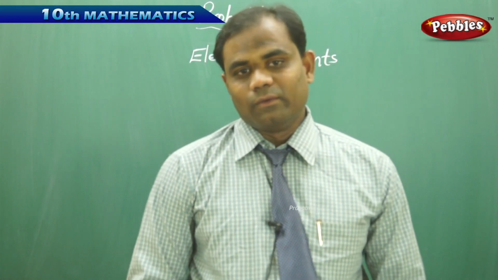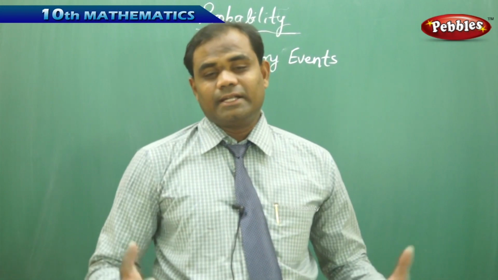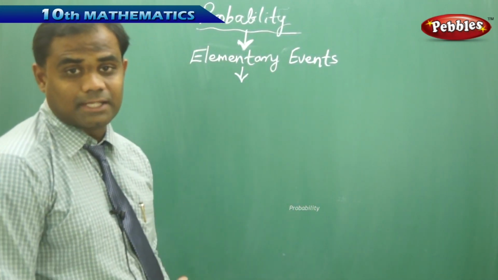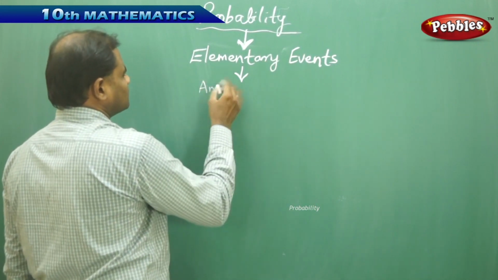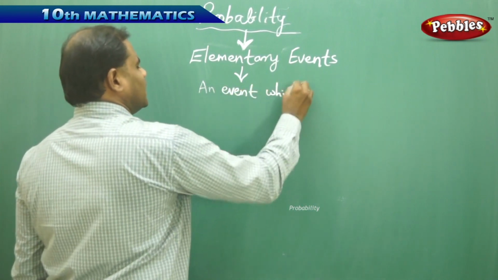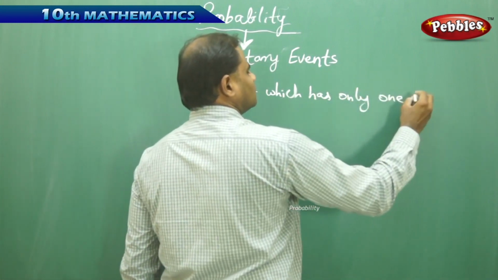So elementary event. What is an elementary event? Let's see an elementary event with its own definition and a few examples. An elementary event is an event which has only one outcome.